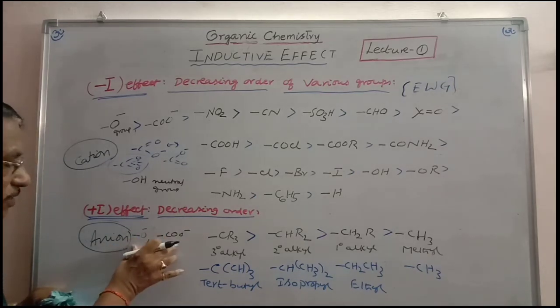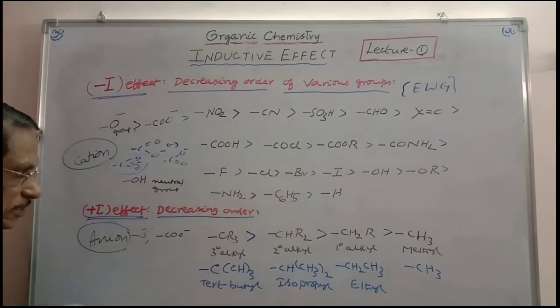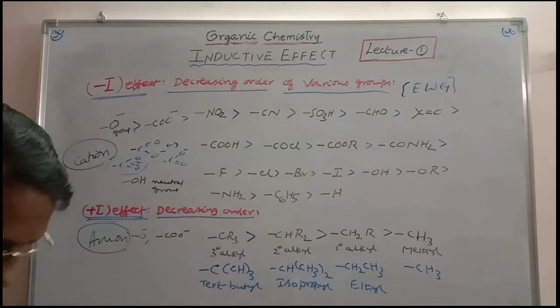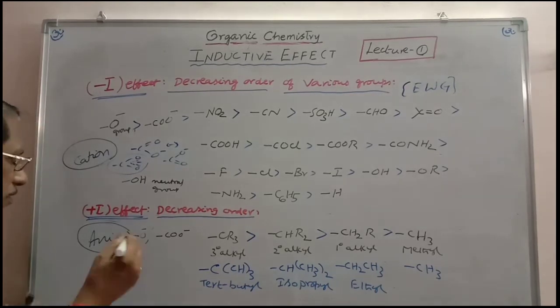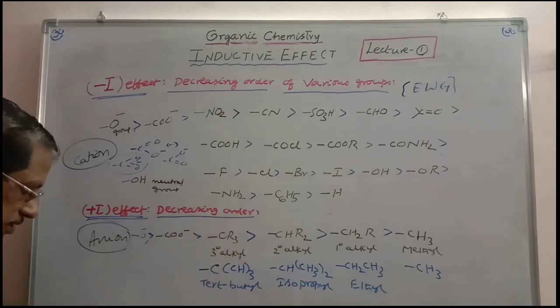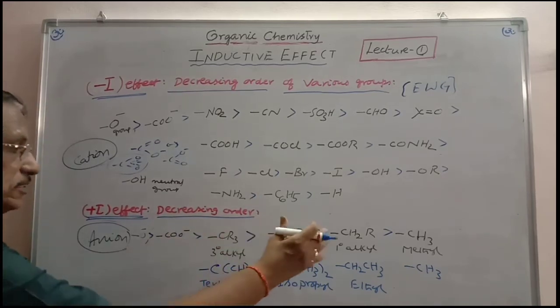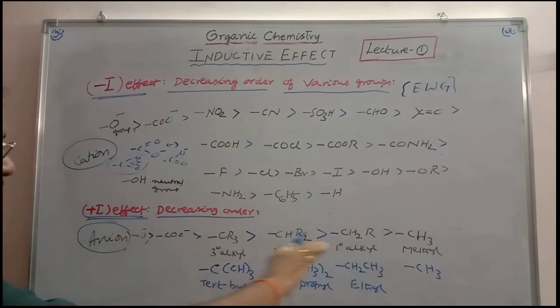These two are better electron releasing than the remaining neutral groups. O minus has greater character than COO minus, and COO minus has greater character than the CR3 groups. In this way, all these anions are better electron releasing than neutral groups. So this is the decreasing order.